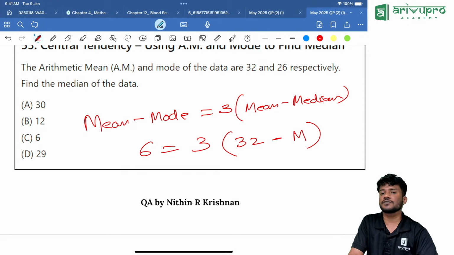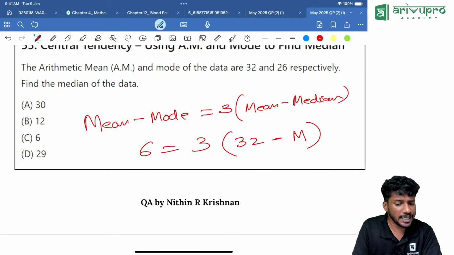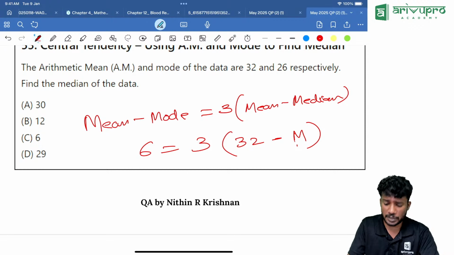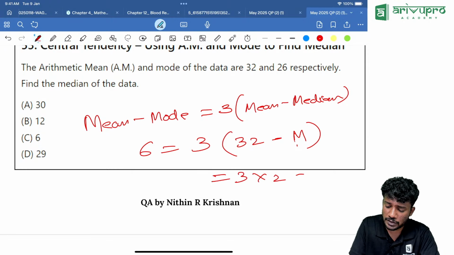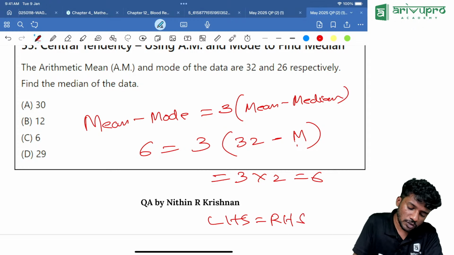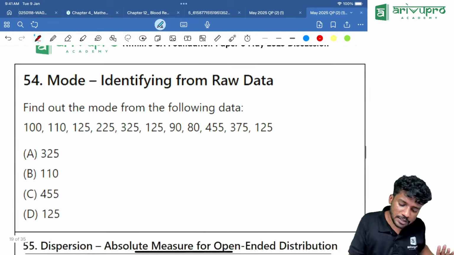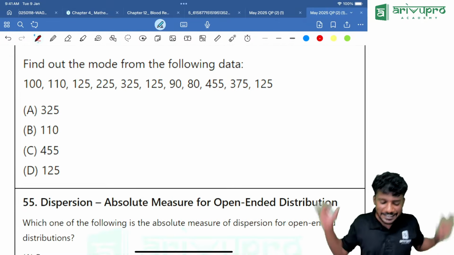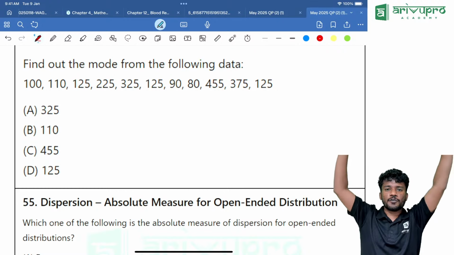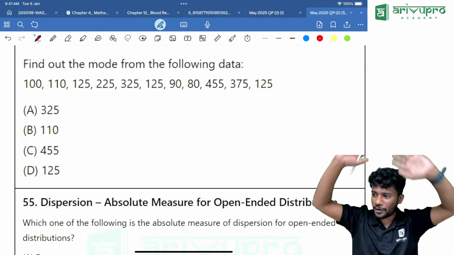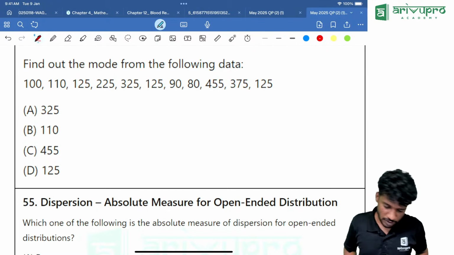Instead of the median, we will substitute a value and check which option gives 6. Everyone take option A and substitute. Instead of the median, you substitute 30. That means 3 into 2, which is equal to 6. That means LHS is equal to RHS. So option A is our right answer. Direct question. Another one of the easiest questions. If you know what is mode, if you know the 6th standard knowledge, you will get the answer.